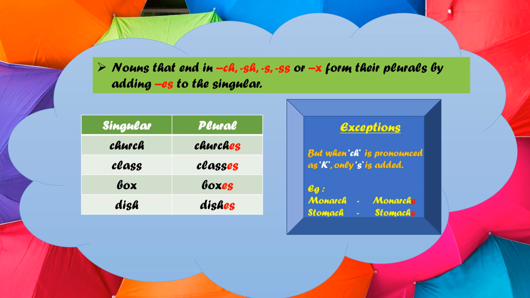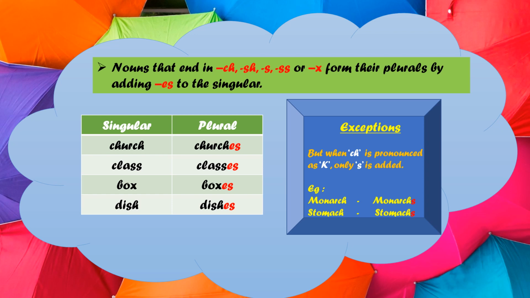But the exception is that a few words end in ch, but they form their plurals by adding s, not es. So what is that exception? In which cases? When ch is pronounced as k, the sound of k, then only s is added.